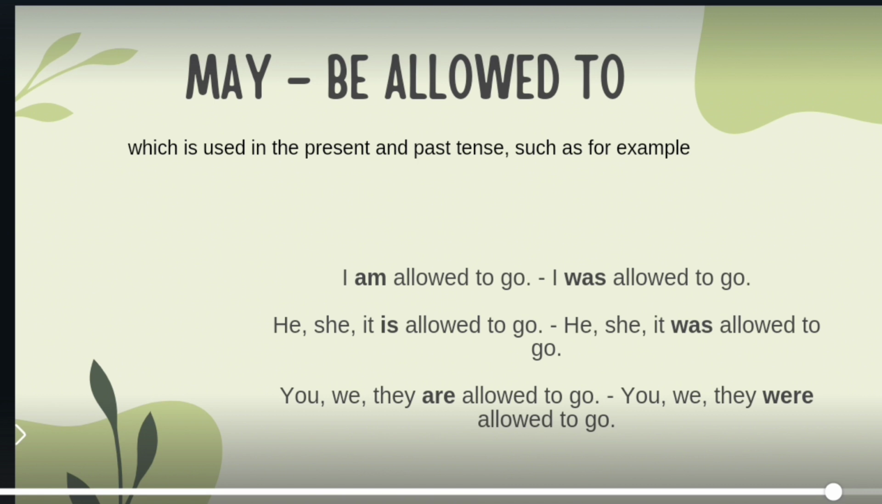May, to be allowed to, is used in the present and past tense, such as, for example, I am allowed to go. I was allowed to go. He, she, it is allowed to go. He, she, it was allowed to go. You, we, they are allowed to go. You, we, they were allowed to go.